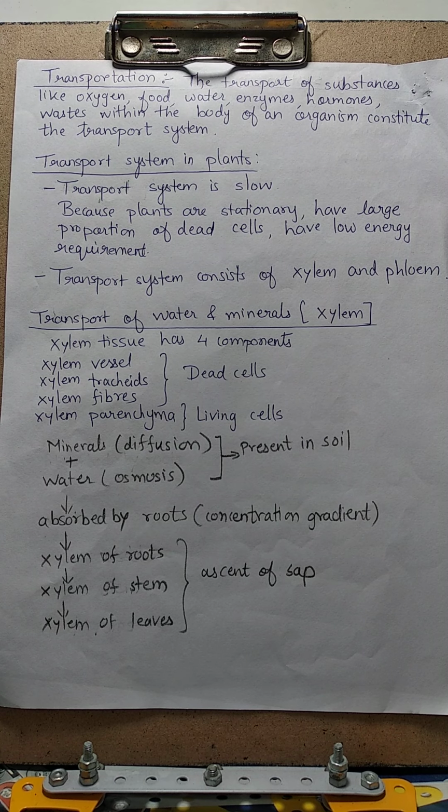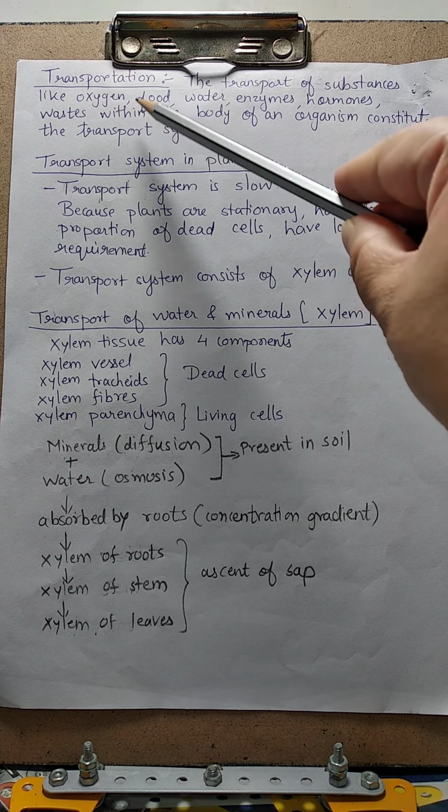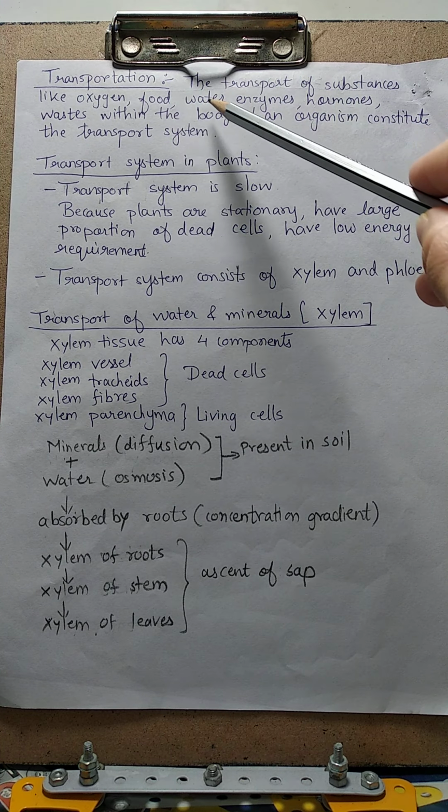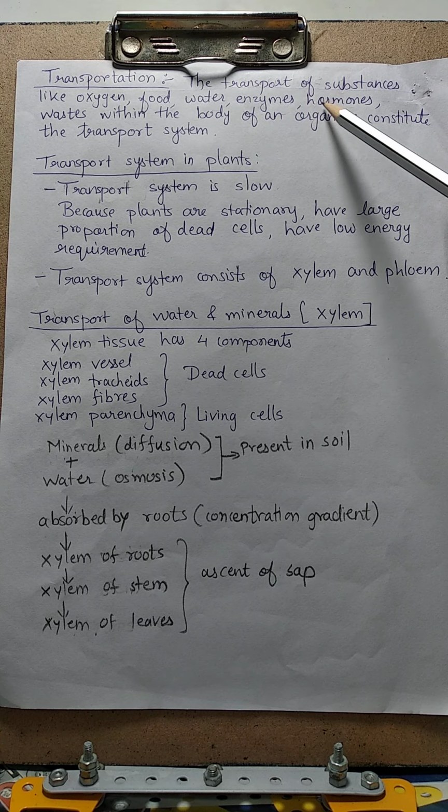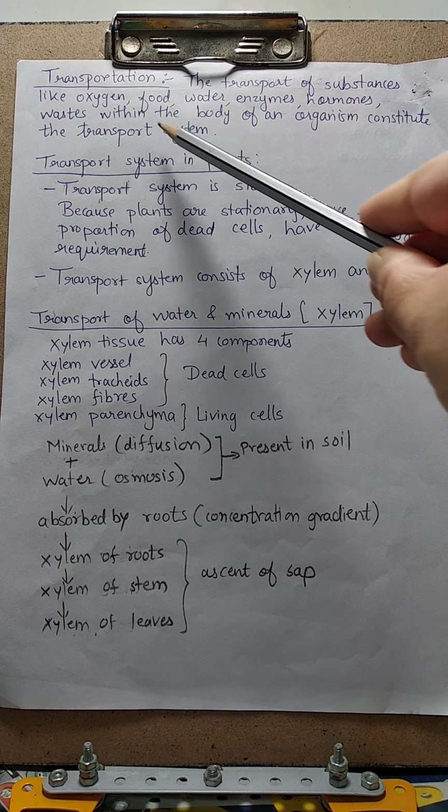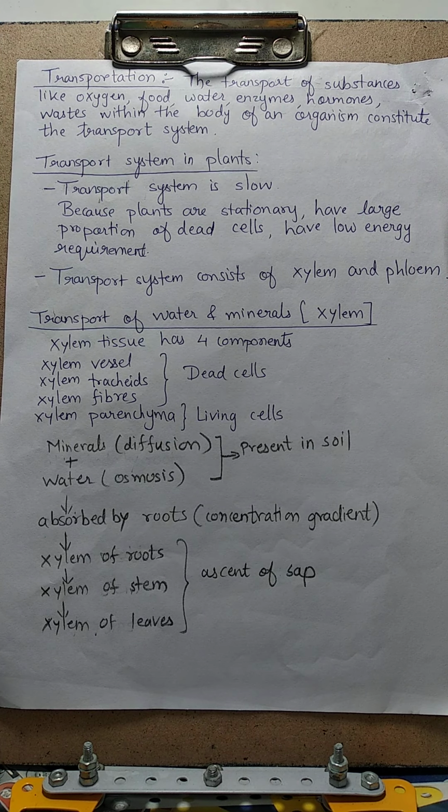Now what is transportation? Transportation is nothing but the transport system within the body of an organism. The transport of substances like oxygen, food, water, enzymes, hormones, wastes within the body of an organism constitutes the transport system. Okay, this is the definition. That is, we need to transport different materials within the body of an organism.